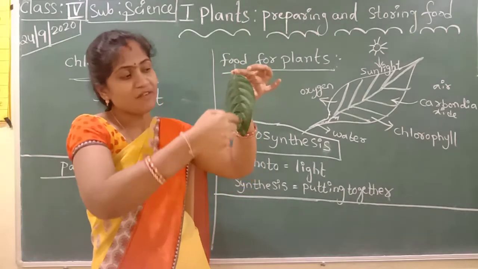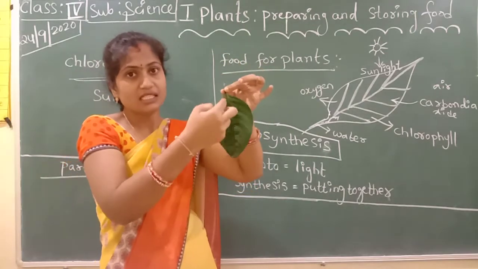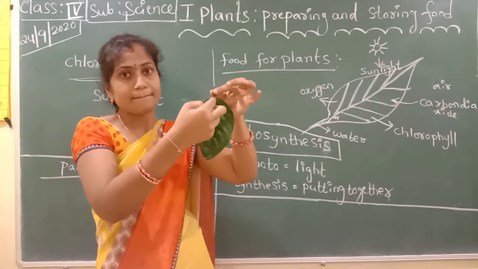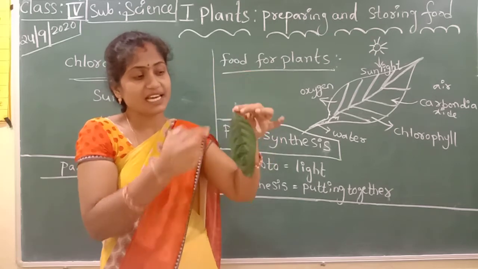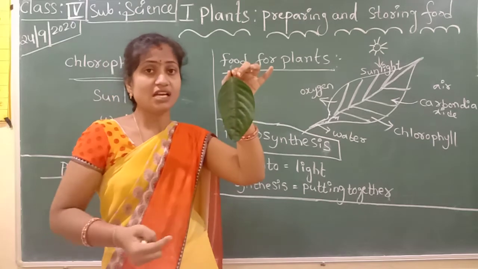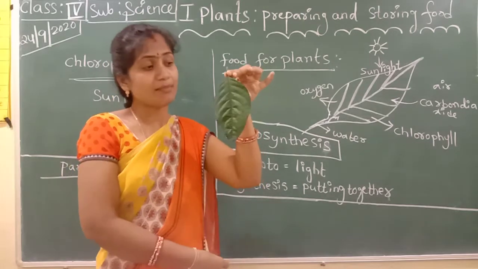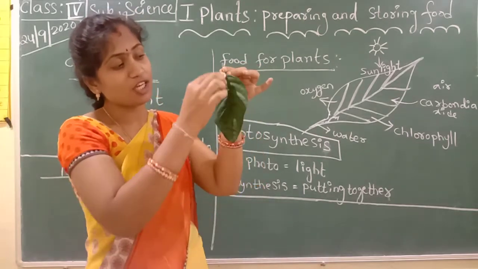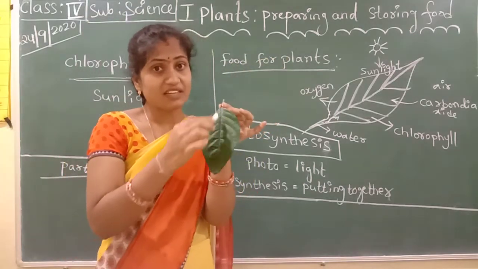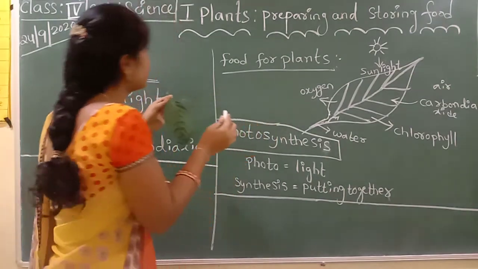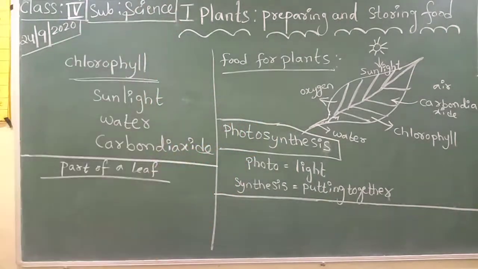This is the main vein. Do you see it? Here, in the middle, there is one line, the middle line. This is called the main vein.